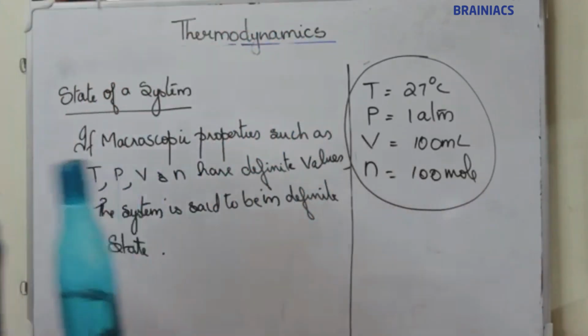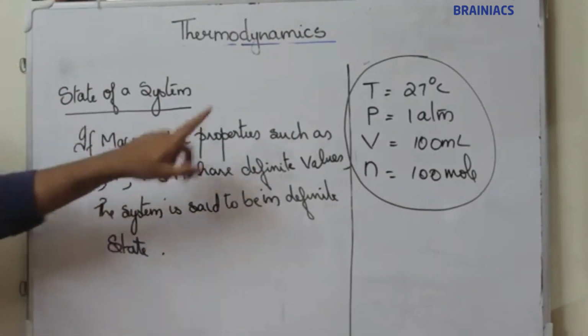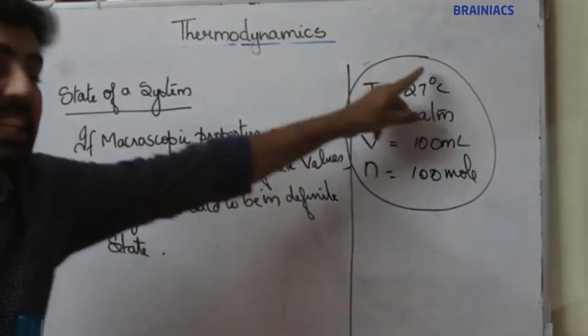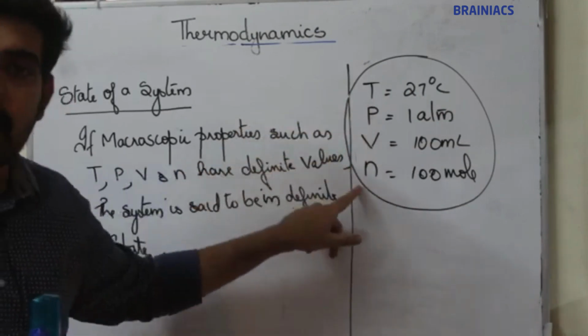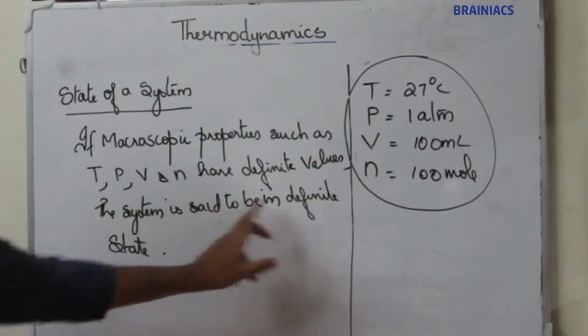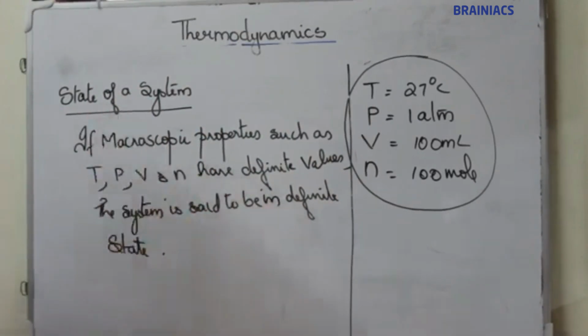So what is state of a system? State of a system means if macroscopic properties such as pressure, temperature, volume and number of moles have a definite value, that means if you are calculating these for a system, you are expressing the state of the system. Then the system is said to be in a definite state.